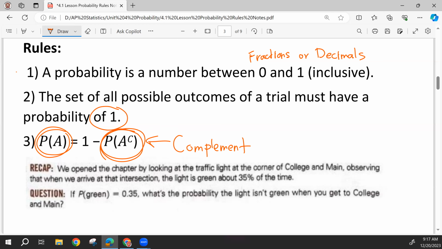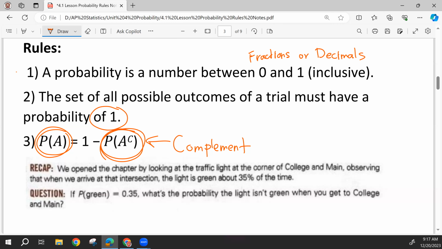Here, the probability of an event happening and the probability of its complement happening add up to 1. The complement is the opposite of the event.